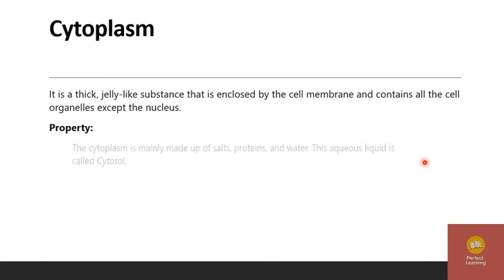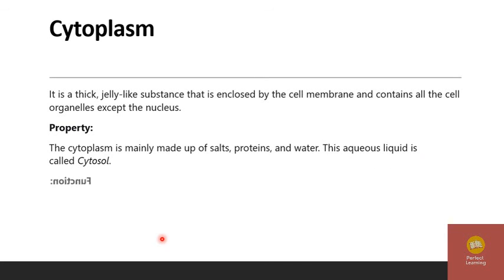Property: the cytoplasm is mainly made up of salts, proteins and water. This aqueous liquid is called cytosol.